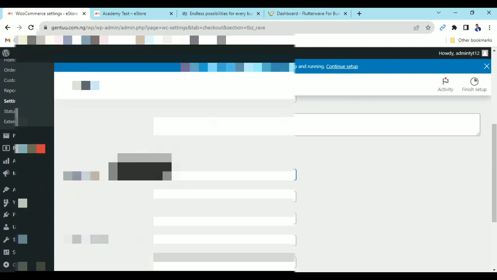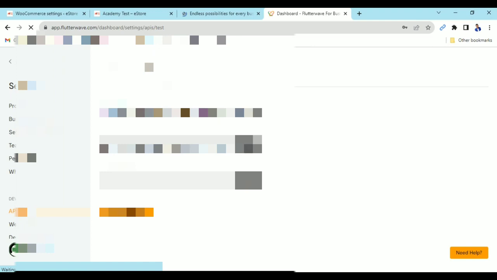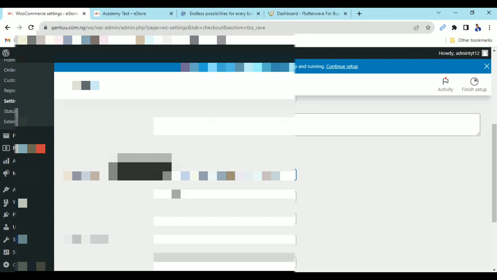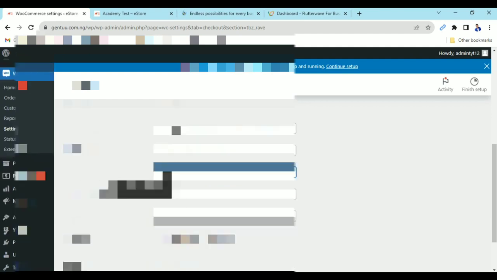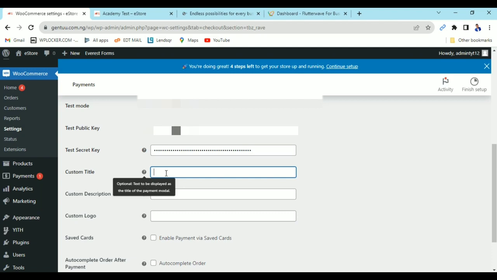Now I'm going to paste the key I just copied right now. Then I'm going to paste the other key, the secret key I just copied. Let me put a title here. I can title it card payment. You can use any name you want. You can type your own, like card transfer, or just include all the payment gateways available there. So I'm going to use card payment.